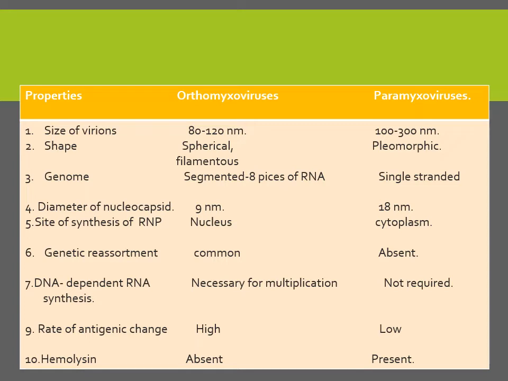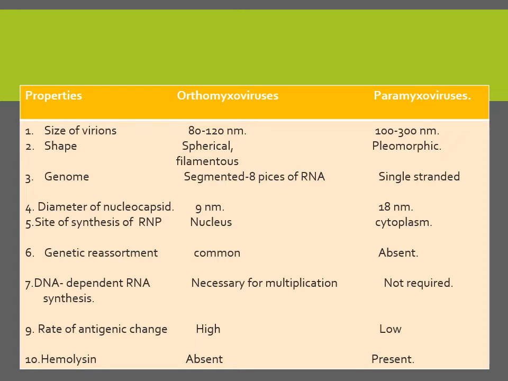Then genome, that is the most important difference which you should learn, and whenever it comes to your mind about these orthomyxo influenza viruses, you should know that the genome of this virus is segmented. That means there are 8 pieces of RNA. In some of the influenza viruses there are 7 segments also, but in case of paramyxo it is a single stranded RNA virus. There is no segmentation of the genome. That is a very important difference between the two, and this segmented RNA is responsible for so many new strains of influenza coming up, due to which you have to prepare the